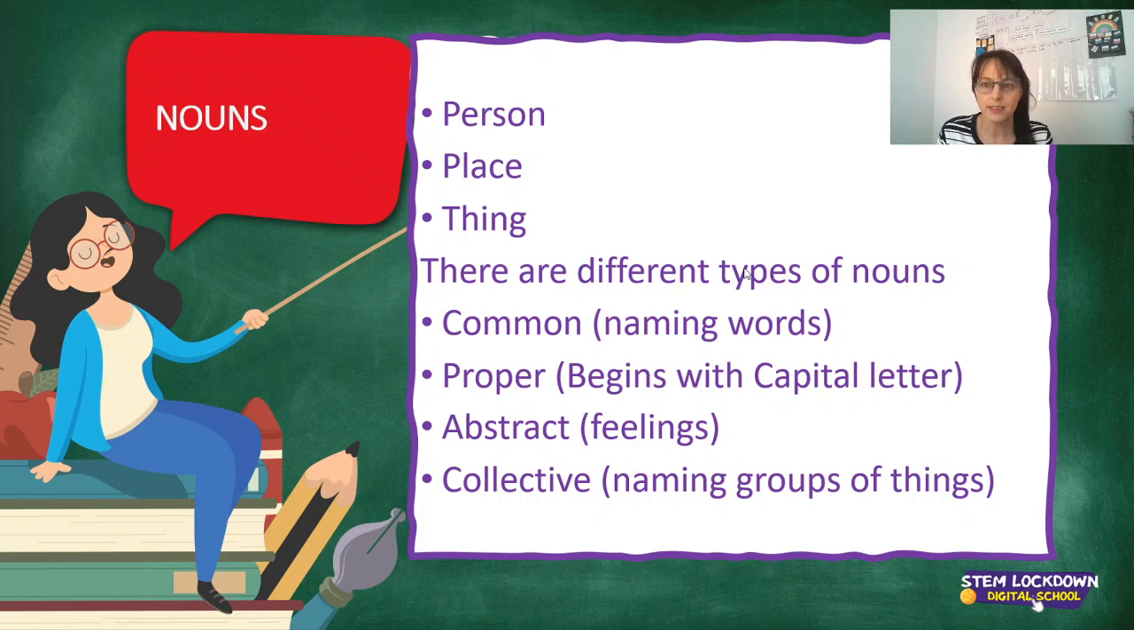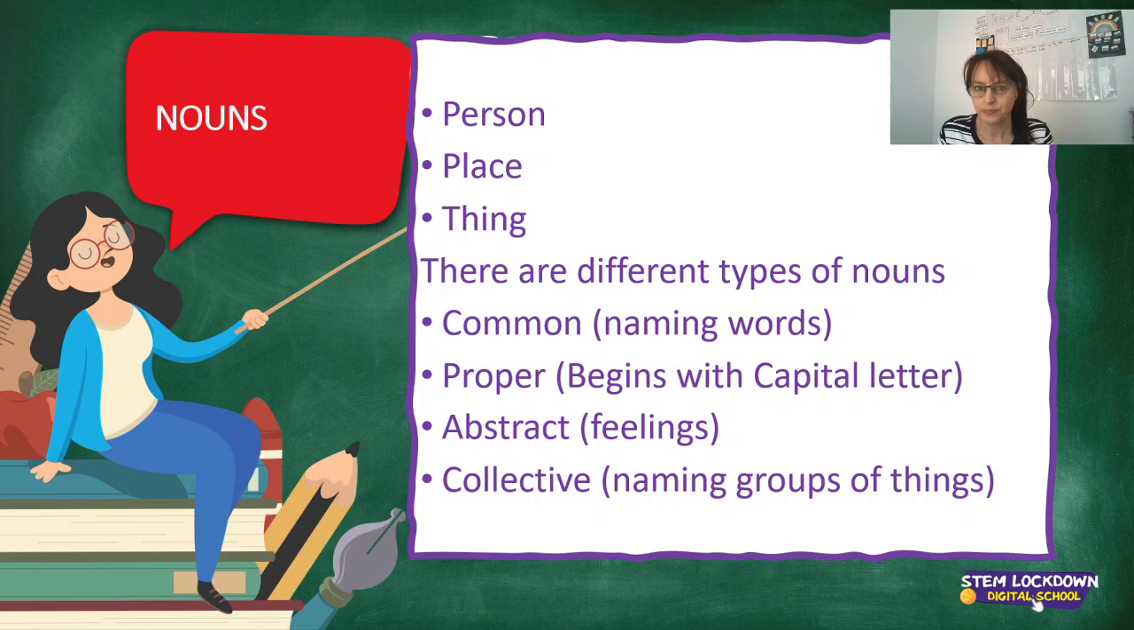Abstract is your feelings. Love, hate, disappointed, nervous, confused. Those are all the feelings. We call them abstract nouns because we cannot touch them, cannot see them. Okay. Common nouns you can generally touch and see, and you use all 5 senses. Collective is groups of things. For example, your swarm of bees, flock of birds. It's just to group things together to be able to classify them and to maybe just refer to them in a much simpler way.